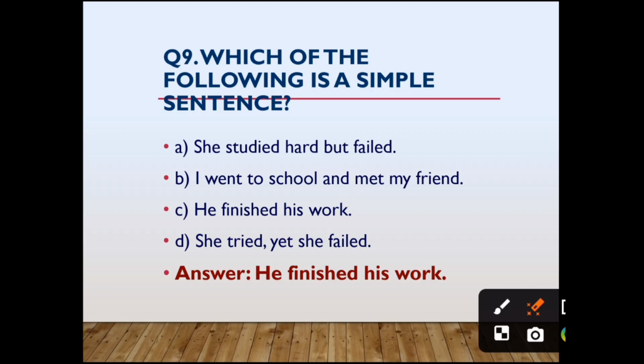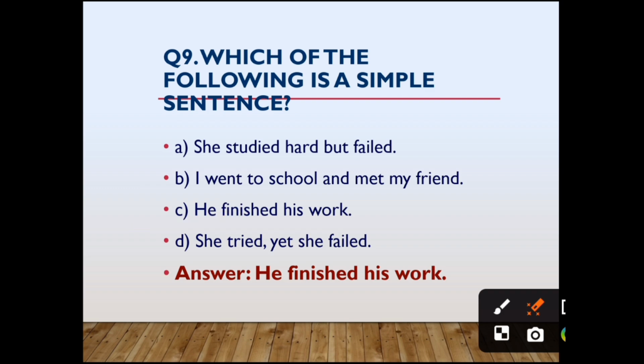A simple sentence has only one main clause. Next, he finished his work. See here, one subject is there, one verb is there, and it is only one main clause. But then also, we will check the fourth option. She tried, yet she failed. Here, yet is used. That is why this is also not a simple sentence. So, the correct answer is C.